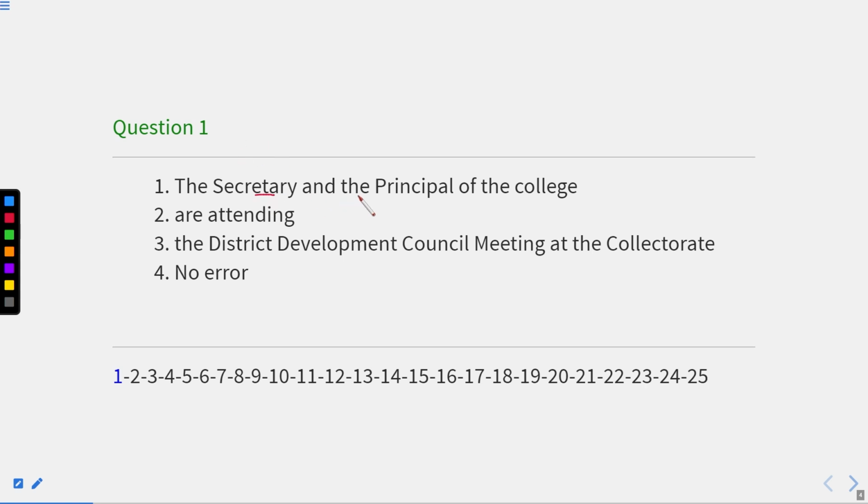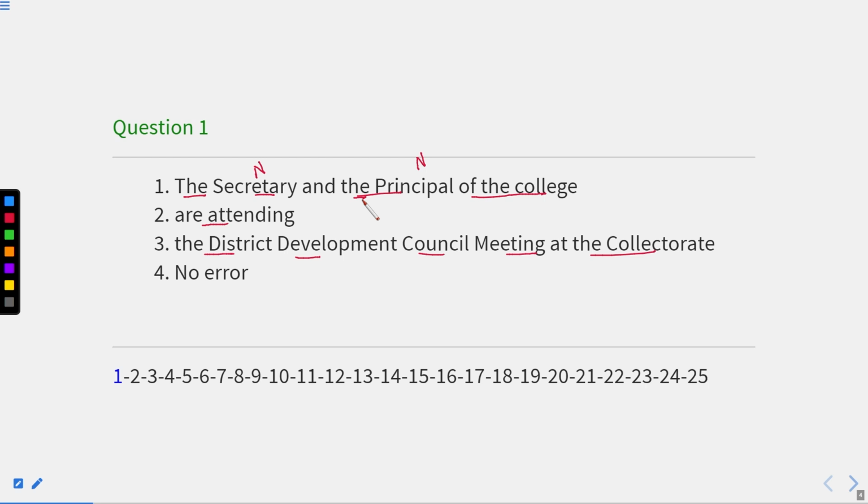The secretary and the principal of the college are attending the district development council meeting at the collectorate. Now, if you see each and every part of the sentence, in the first part it is written the secretary and the principal. Whenever we have two nouns, it means these are two subjects, and if we have an article before them, it means before secretary we have the, and before principal also we have the.